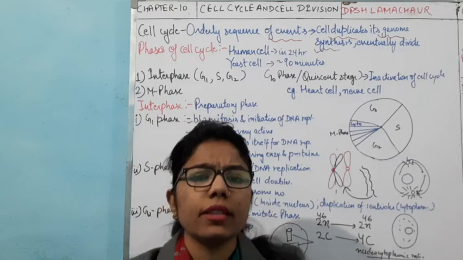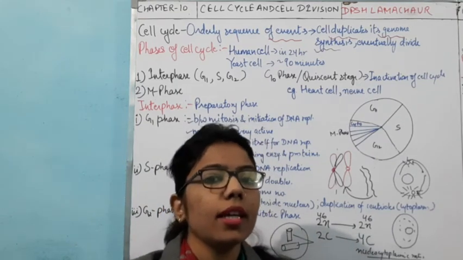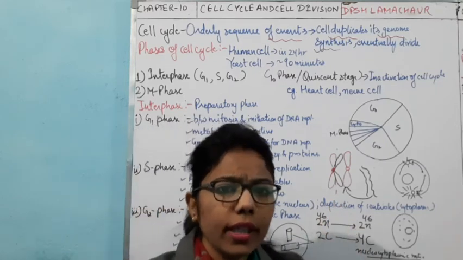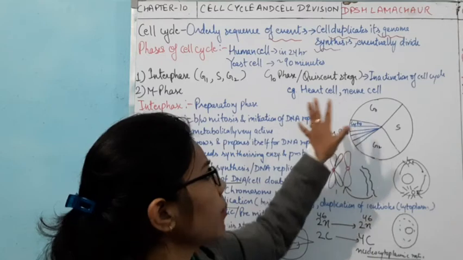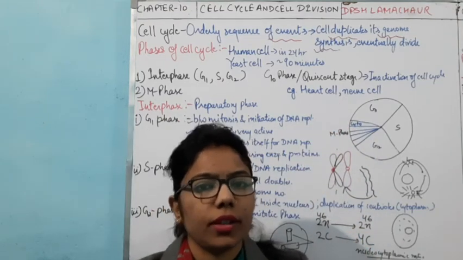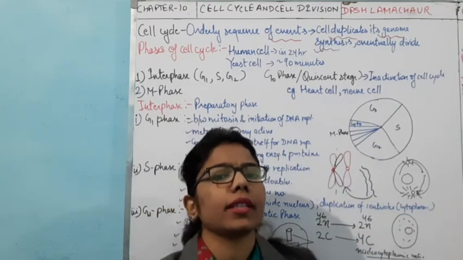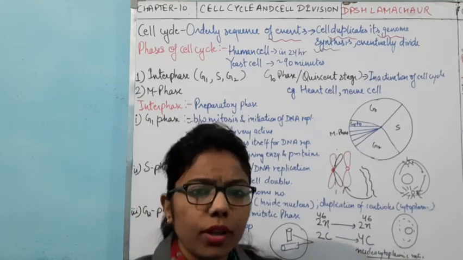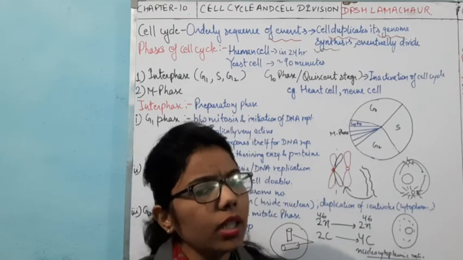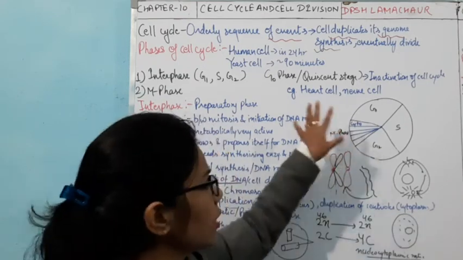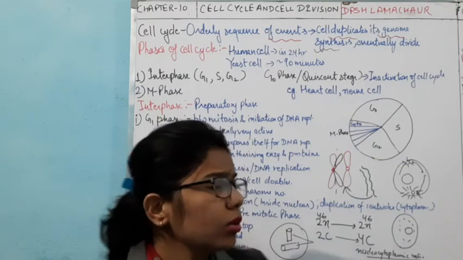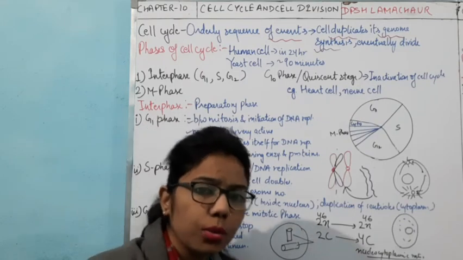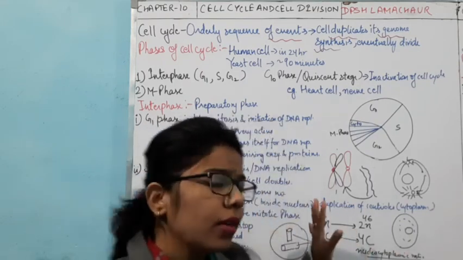Most of the cells present in our body, like heart cells, brain cells, and muscle cells, will not undergo any division. So they remain in the G0 phase. Sometimes, if there is a wound, some cell division will occur, but still they remain in the G0 phase. This phase is very important: what are the examples of this G0 phase, or the quiescent phase, and what do you understand by this phase.